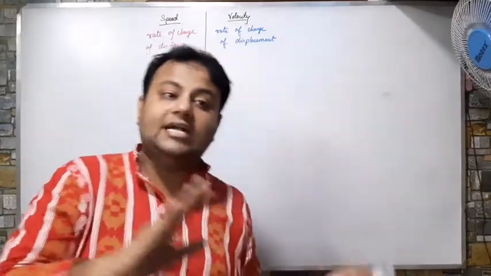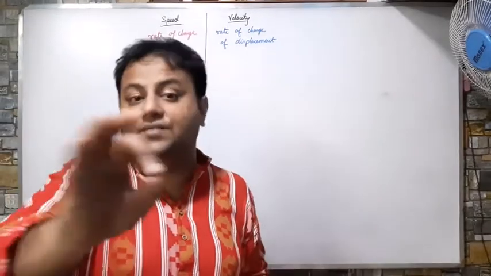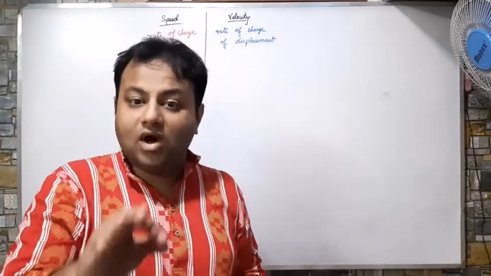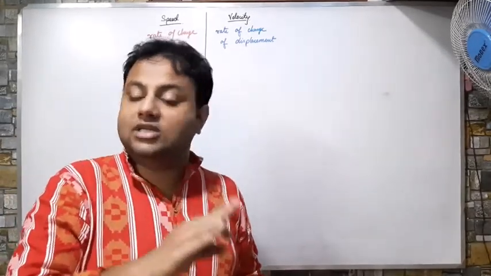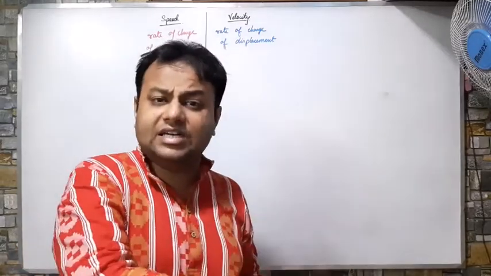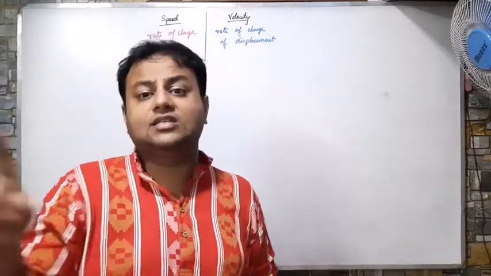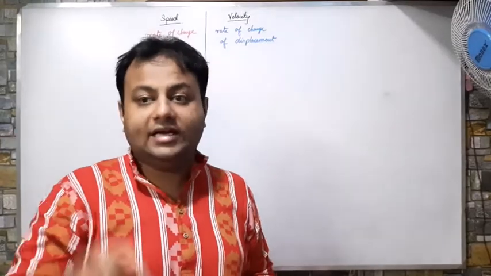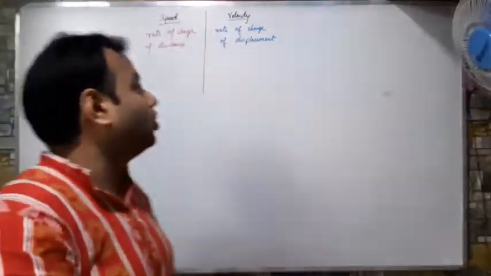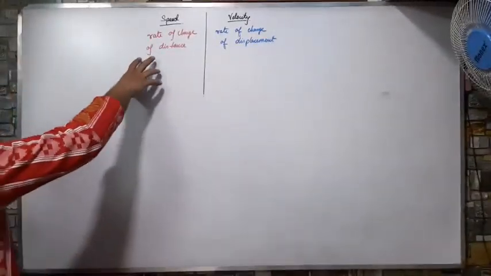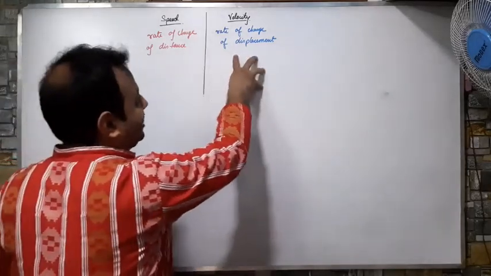But distance and displacement are both the same. The only difference is that one takes the consideration of direction, and the other one does not consider direction, it only takes the magnitude. So speed is the rate of change of distance and velocity is the rate of change of displacement.